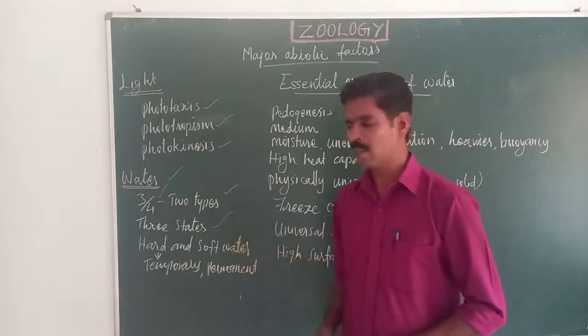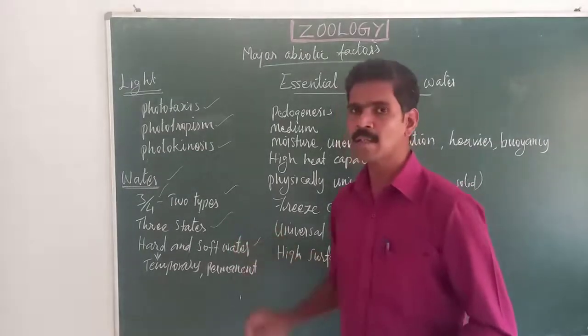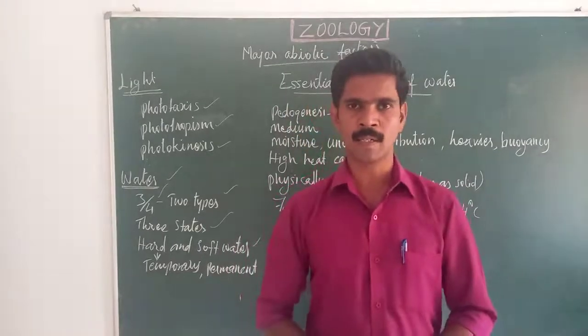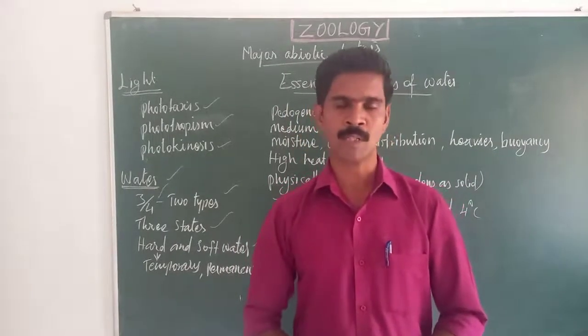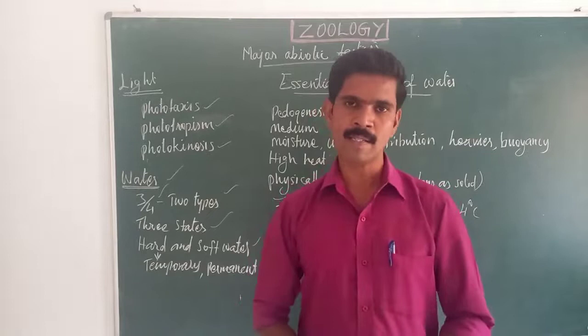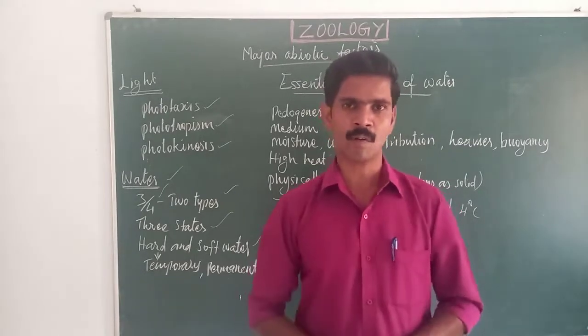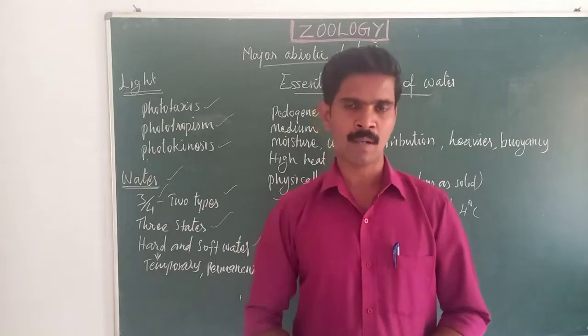Understand? Next point: based on the salt dissolved in the water, it is classified into 2 types, hard water and soft water. If the concentration of salt is very high in water, that water is called hard water.